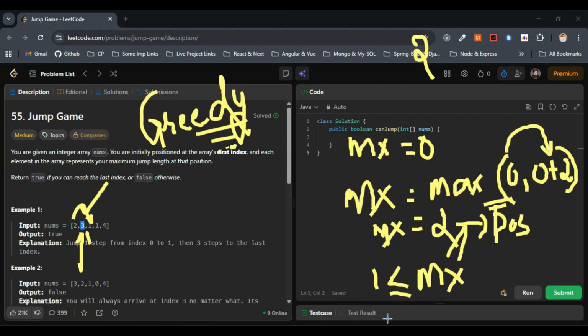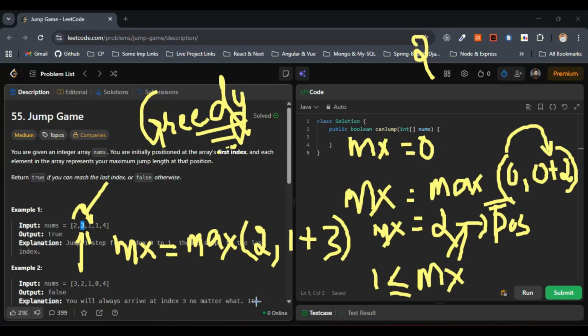So max equals max of the previous value, 2, comma, the index 1 plus the value at that particular index, which is 3. Initially we consider the current value as 0. So this is the index, and this is the value at that index.